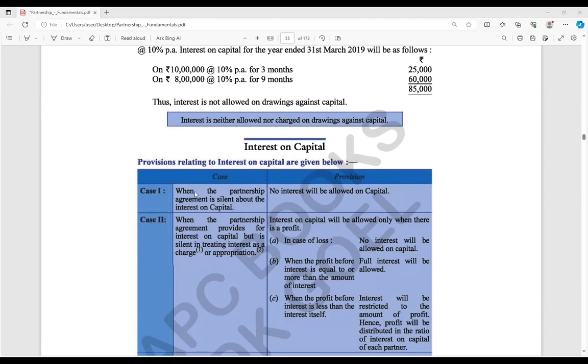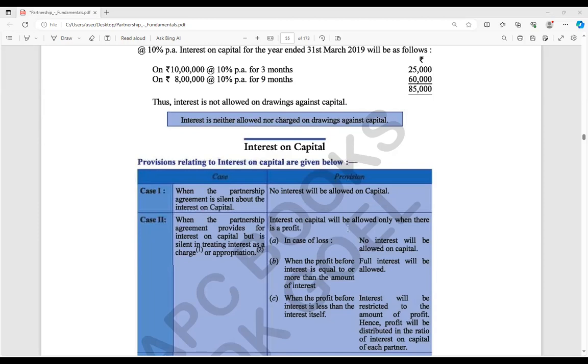When the partnership agreement is silent about the interest on capital, so the partnership deed is not there, definitely at that time no interest on capital will be allowed, that we know very well, right? Case number 2, when the partnership agreement provides interest on capital but is silent on the treatment of interest as charge or appropriation. In this condition, what are the rules, or what will be followed?